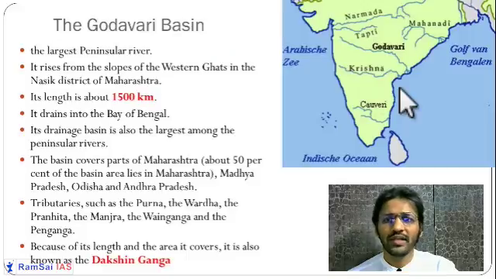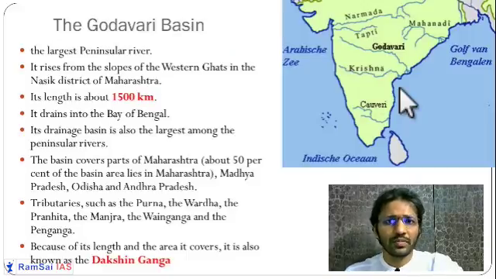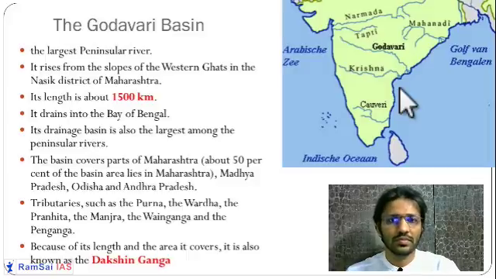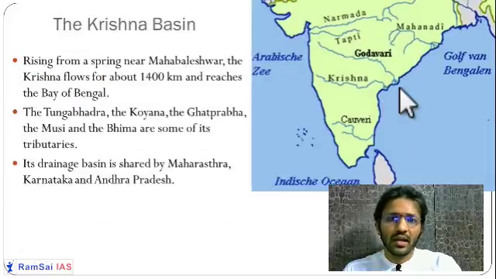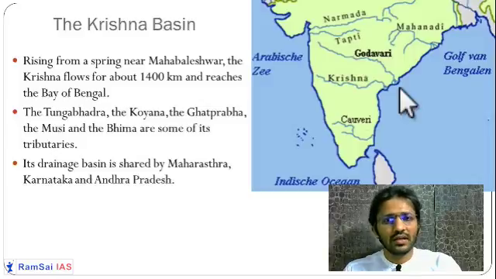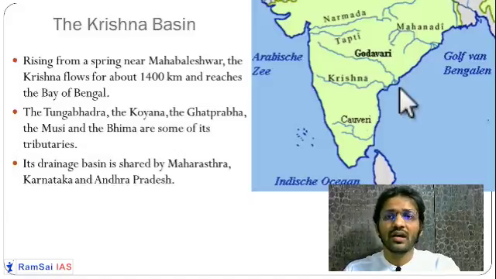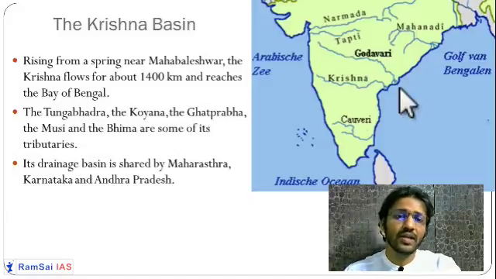So I hope you don't have any doubt over here. Godavari and Krishna: Godavari is not making its delta in Odisha, it is also making a delta in Andhra. So don't have any doubt over here. Friends, I hope you have understood these rivers. They are not covered in much detail in this chapter. We are going to see a detailed chapter about all the rivers and their tributaries in the class.